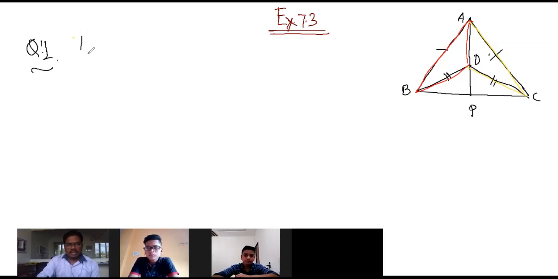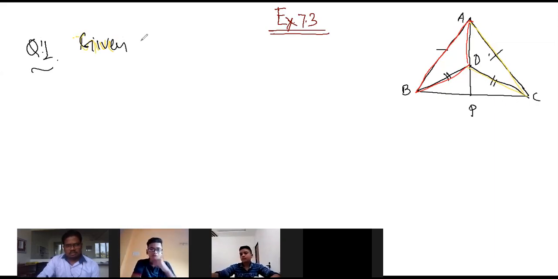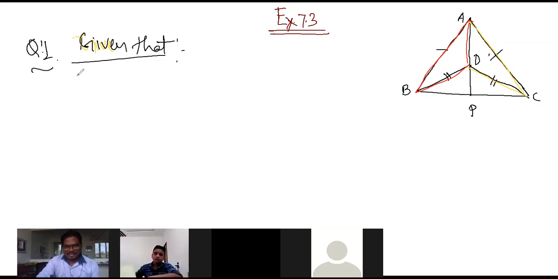So I will start the proof directly, but the rest of you have to write down given that. Is this color okay? Yes, sir.